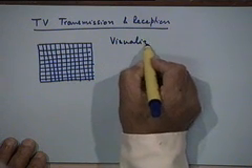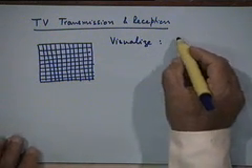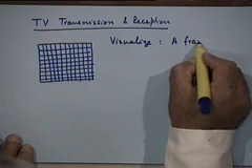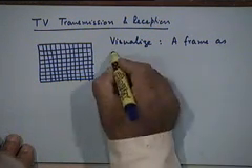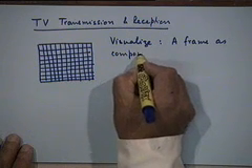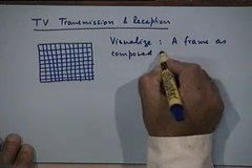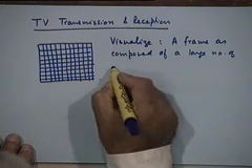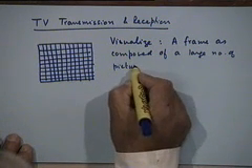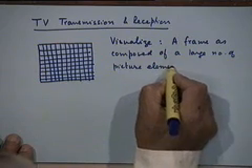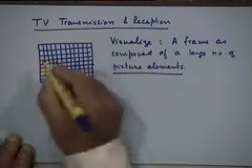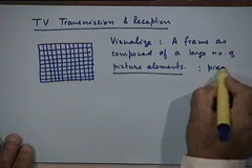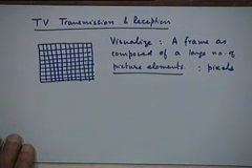Visualize the frame as composed of a large number of picture elements of this kind, and these picture elements we call pixels.